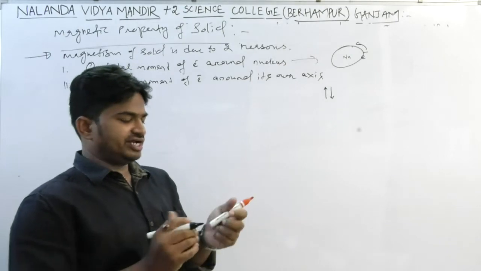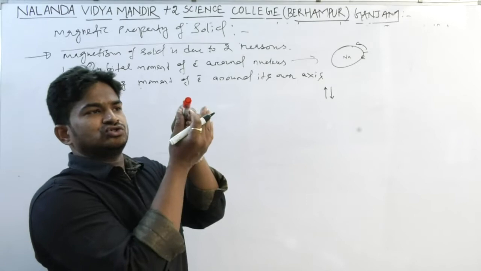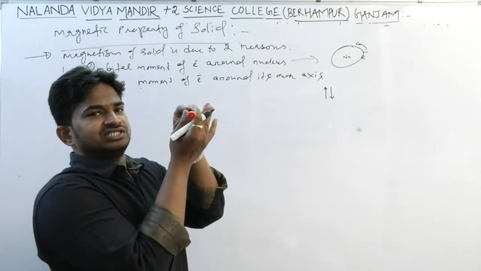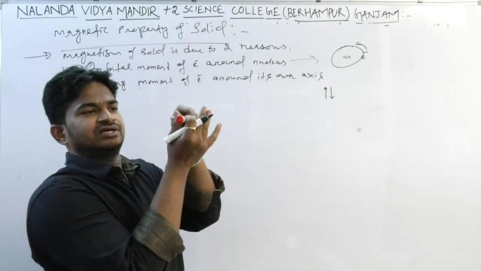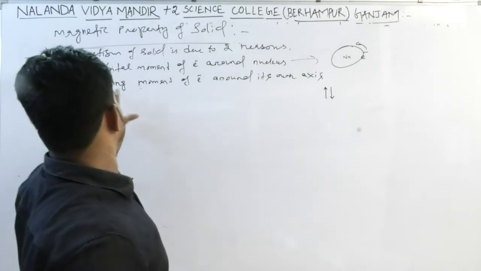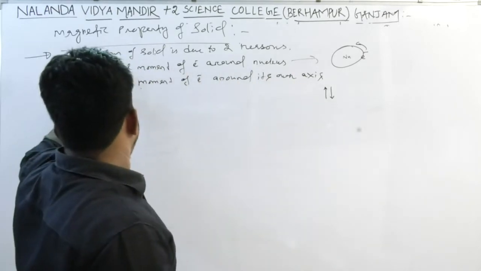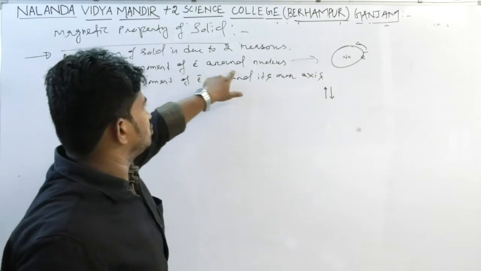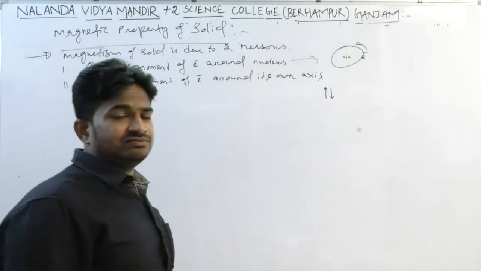For example, the electron will move like this way, or this way. So this is one type of movement, that is the spinning movement of electron around its own axis. Another one is the orbital movement of electron around the nucleus. So due to these two points, magnetism is created.